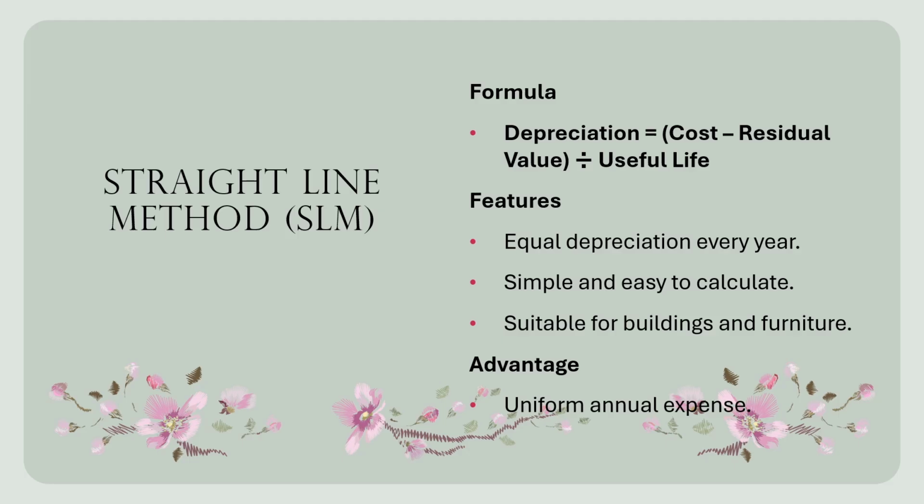Straight line method. The straight line method is the simplest method of calculating depreciation. Under this method, the same amount of depreciation is charged every year throughout the useful life. Depreciation is equal to cost of asset minus residual value divided by useful life. For example, suppose a company purchases furniture for 1 lakh, the residual value is 10,000 and the useful life is 9 years. The depreciation is calculated as 1 lakh minus 10,000 divided by 9, which is equal to 10,000 per year.